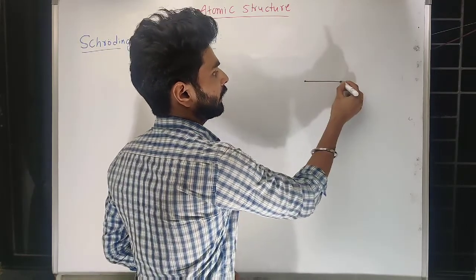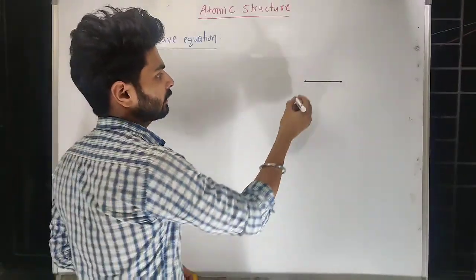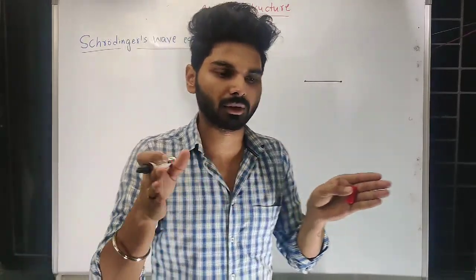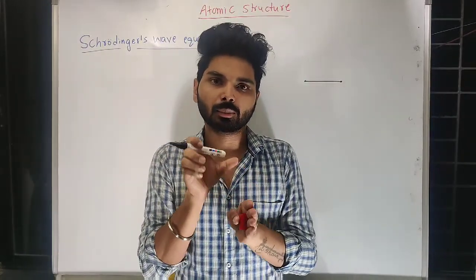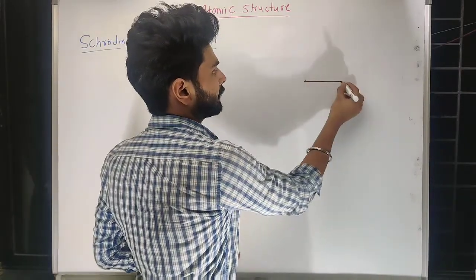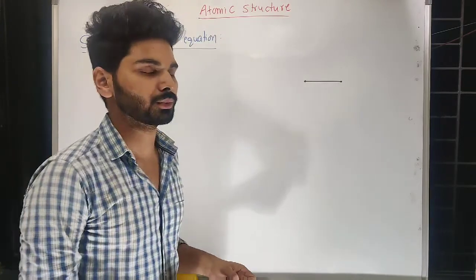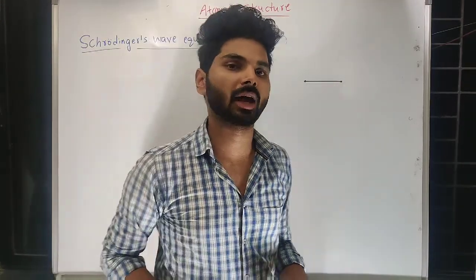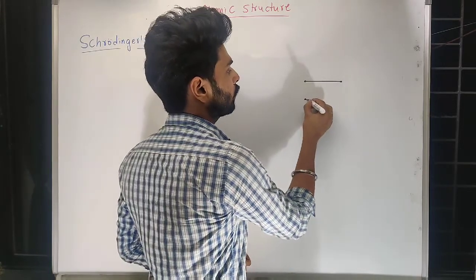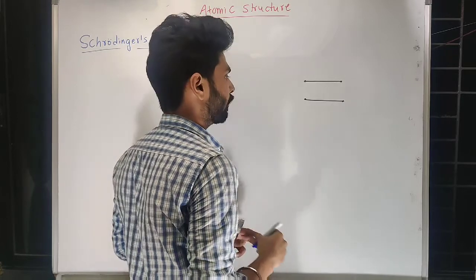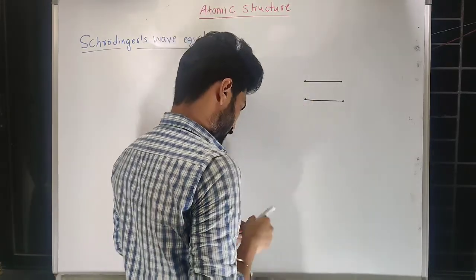We know in a guitar there are strings which are knotted at a particular distance. If a string is knotted between these two points and I apply some force on it by tapping, we know that it may create vibration in the form of a wave.